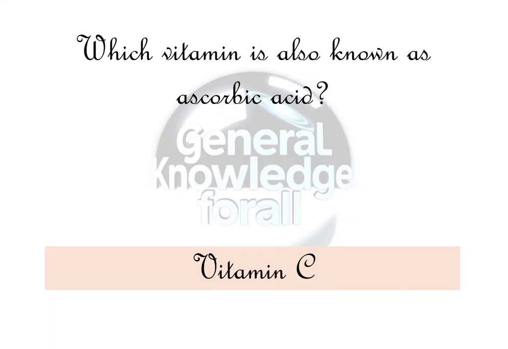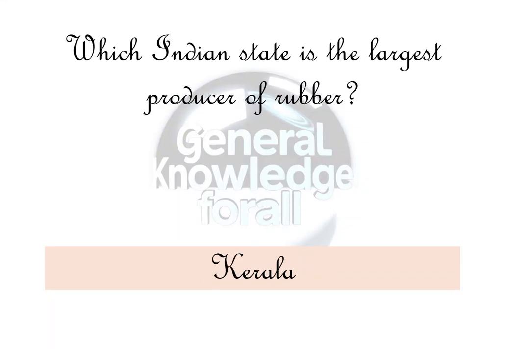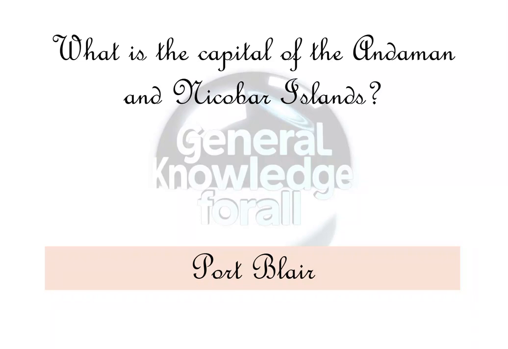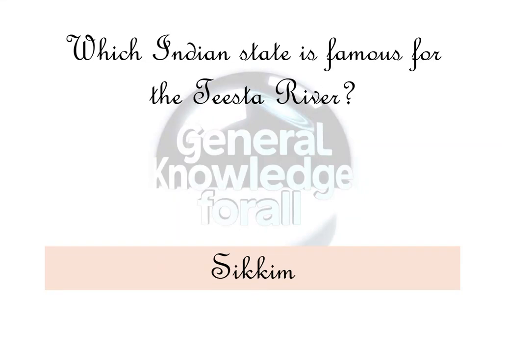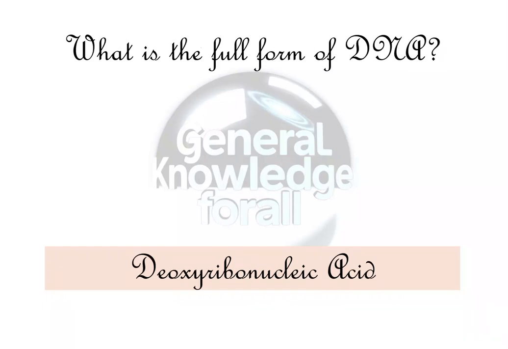Vitamin C. Which Indian state is the largest producer of rubber? Kerala. What is the capital of the Andaman and Nicobar Islands? Port Blair. Which Indian freedom fighter is called Deshbandhu? Chittaranjan Das. Which Indian state is famous for the Teesta River? Sikkim. What is the full form of DNA?